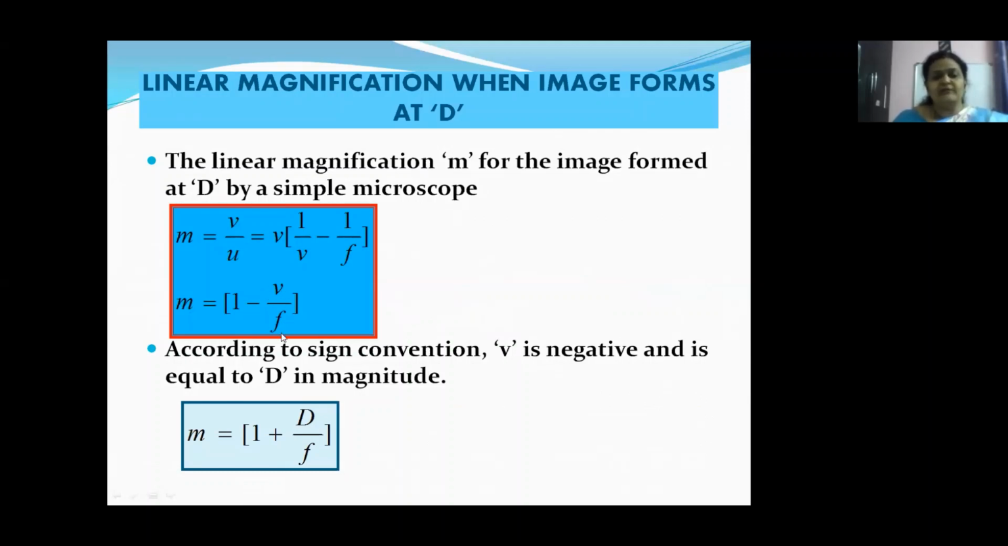But according to sign convention, we know V is negative. Why, children? Because it is in the opposite direction of the incident ray. So V is negative, and numerically it is equal to D, the least distance of distinct vision. On substituting minus D here, we have M is equal to 1 plus D by F. Children, this is the linear magnification for a simple microscope when the image forms at D.